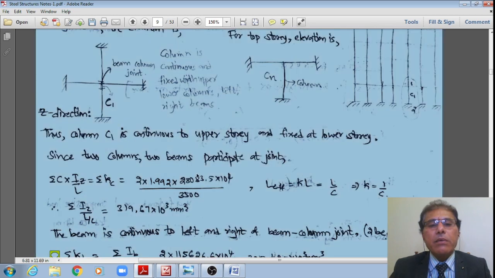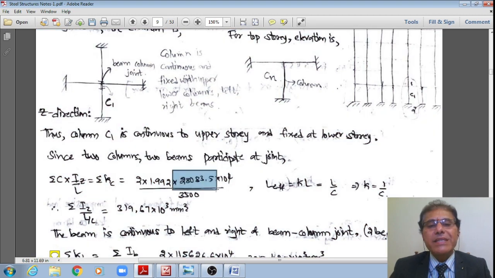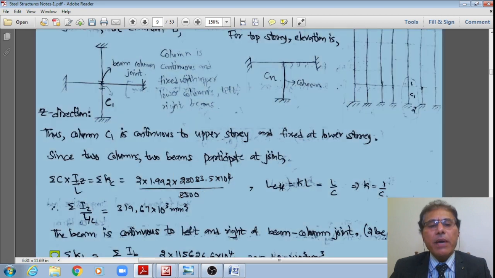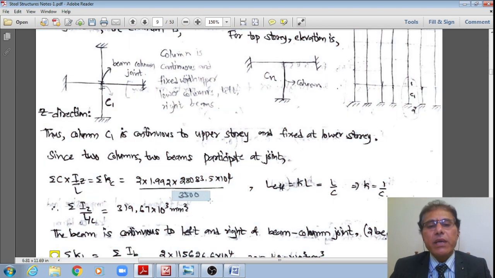That multiplied by the moment of inertia about the strong axis, 28,083.5 into 10⁴, divided by unsupported length equal to 3500. It is a summation of the stiffnesses of these columns, for two columns, because one plus one is continuing, right?